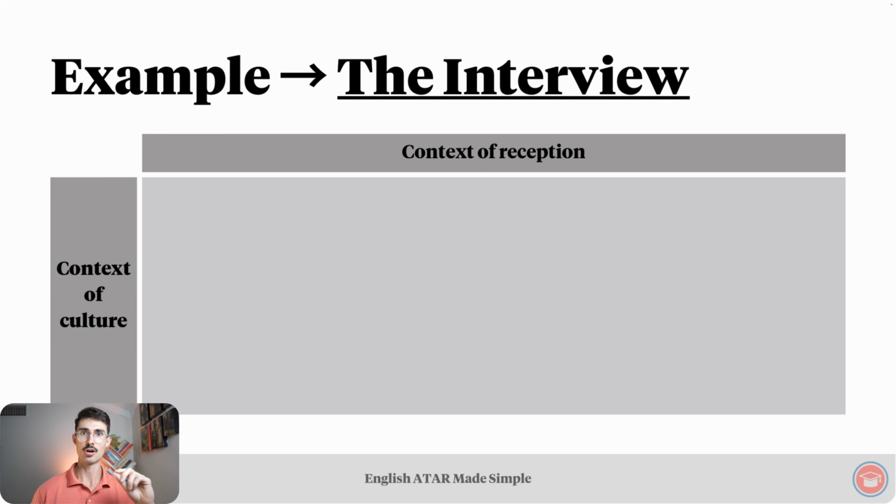Let's shift from context of production to context of reception, and from context of situation to context of culture. These are general features. Remember that context of production is creator-focused, whereas context of reception is audience-focused. Because we're looking at context of reception now, we're not talking about context of production anymore. Now we're looking at really my context, the environment in which I watched the film.